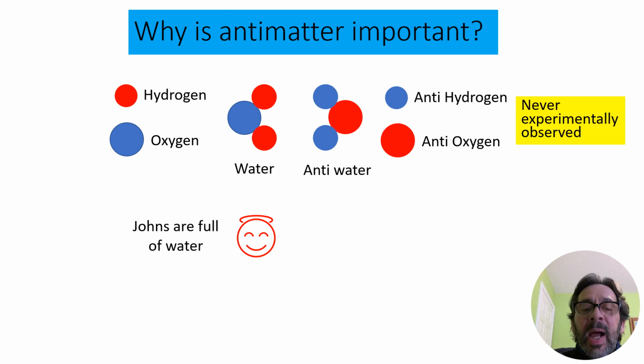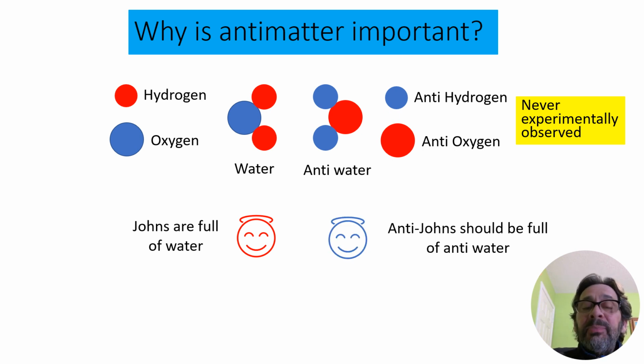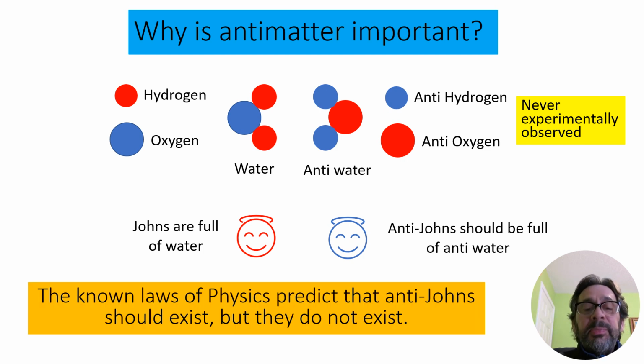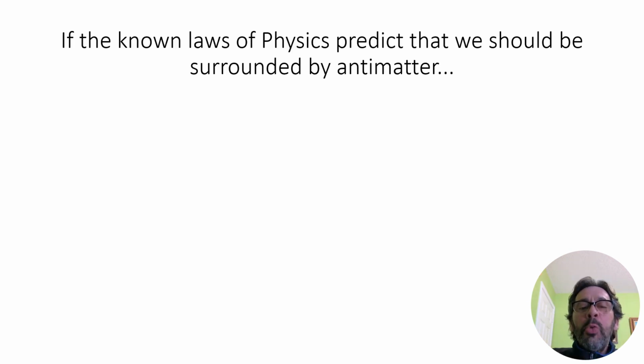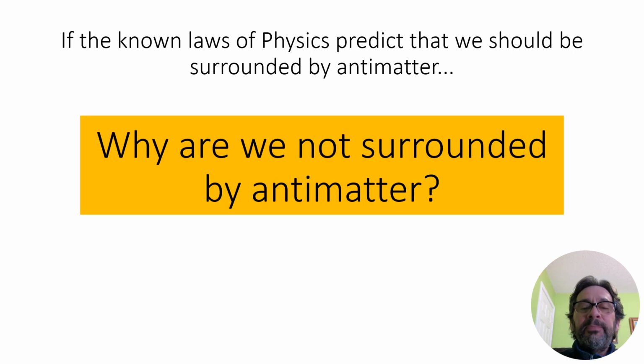Ions are full of water. Anti-ions should be full of anti-water. The known laws of physics predict that anti-ions should exist, but they do not exist. If the known laws of physics predict that we should be surrounded by antimatter, why are we not surrounded by antimatter?